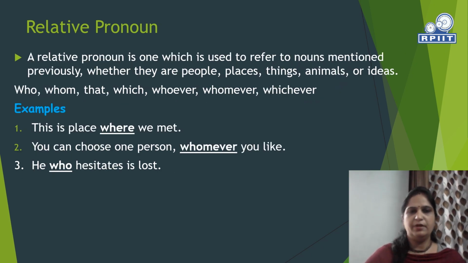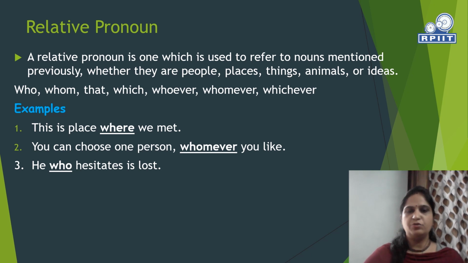Relative pronoun. A relative pronoun is one which is used to refer to nouns mentioned previously, whether they are people, places, things, animals, or ideas. Relative pronouns are used to join two sentences: who, whom, that, which, whoever, whomever, whichever.